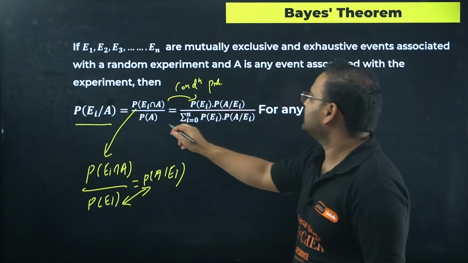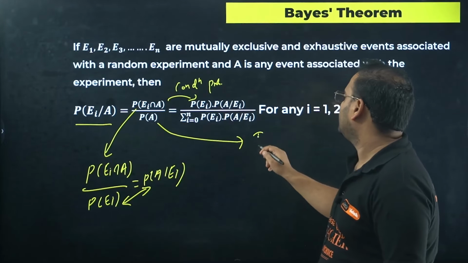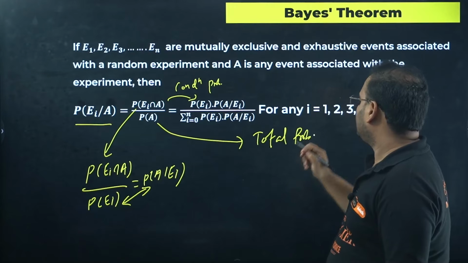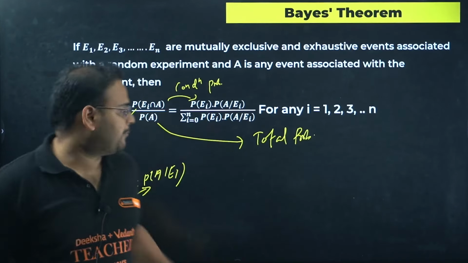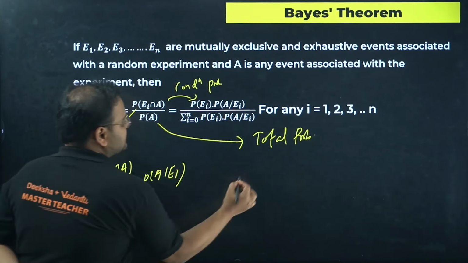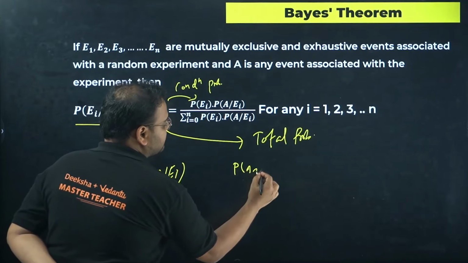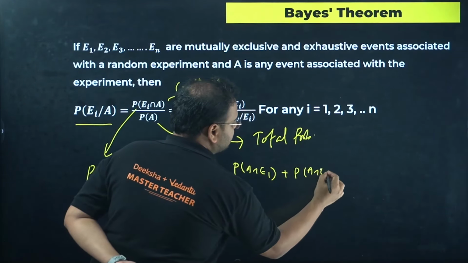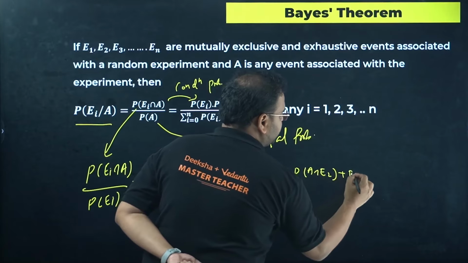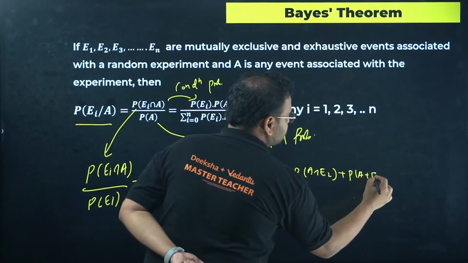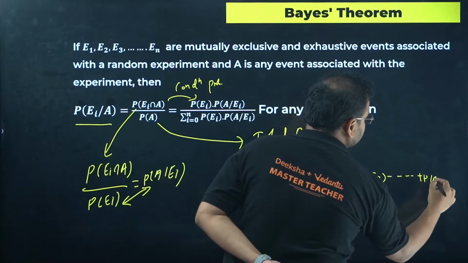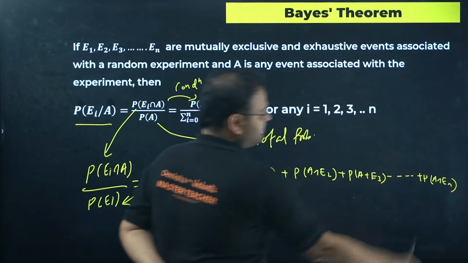And what about this? This represents your total probability. So how will I write P(A)? I'll write P(A) as P(A intersection E1) plus P(A intersection E2) plus P(A intersection E3) all the way to P(A intersection En).